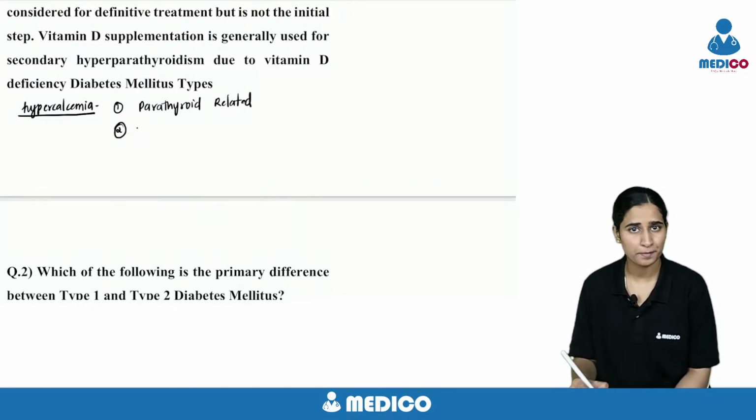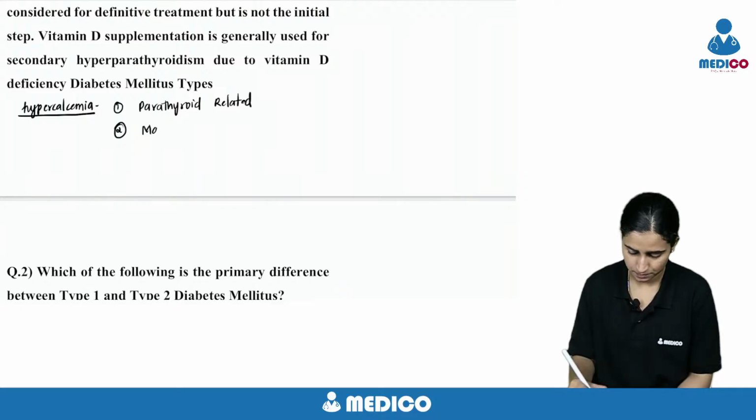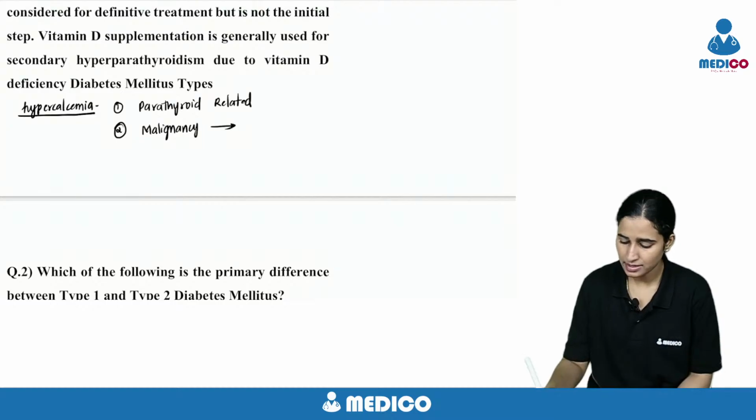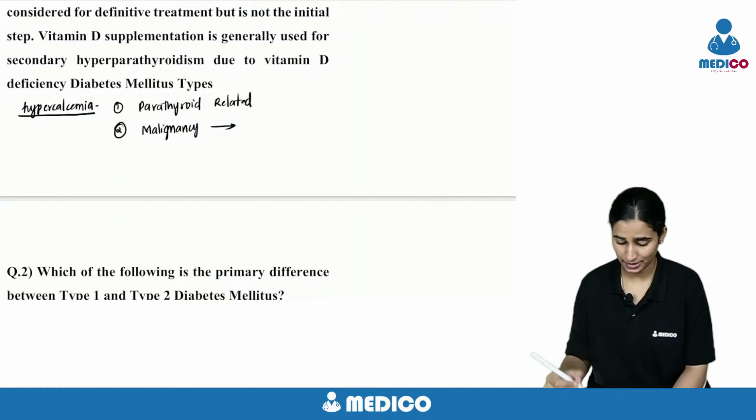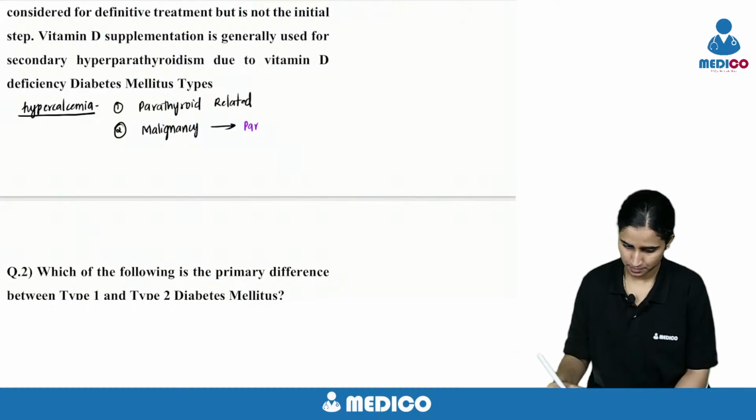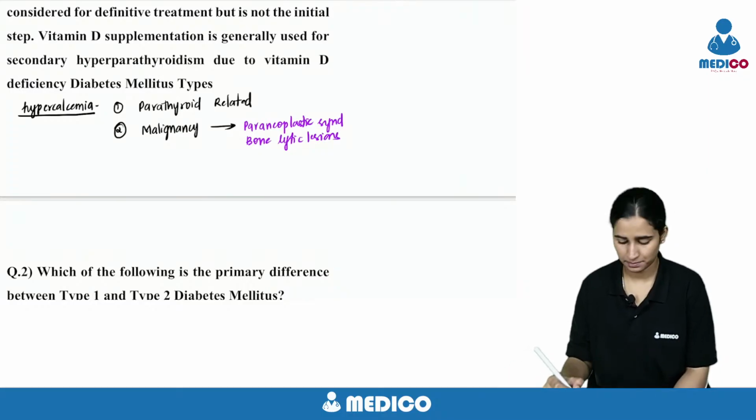It's the most common paraneoplastic syndrome. In malignancy, it can be because of paraneoplastic syndrome, or it can be because of the bone lytic lesions. Or in some malignancies like multiple myeloma.